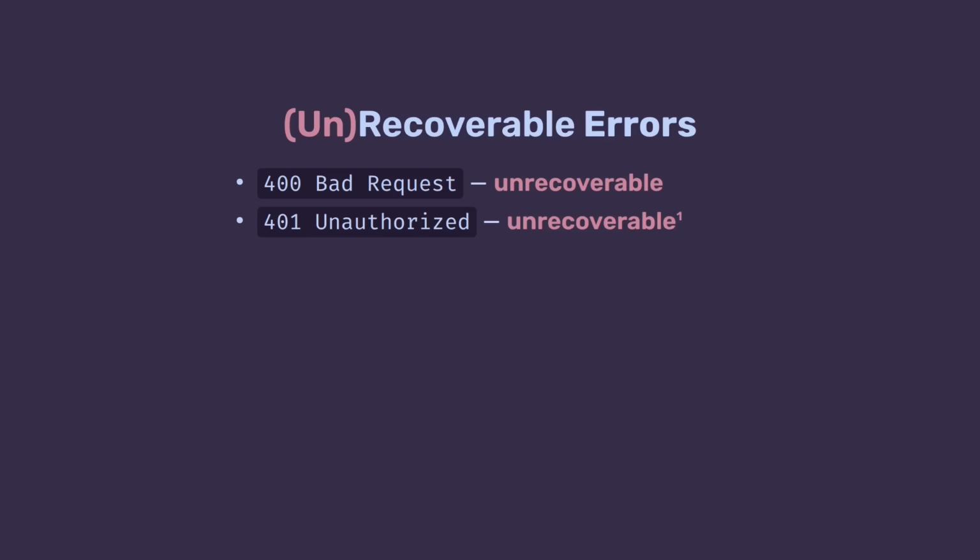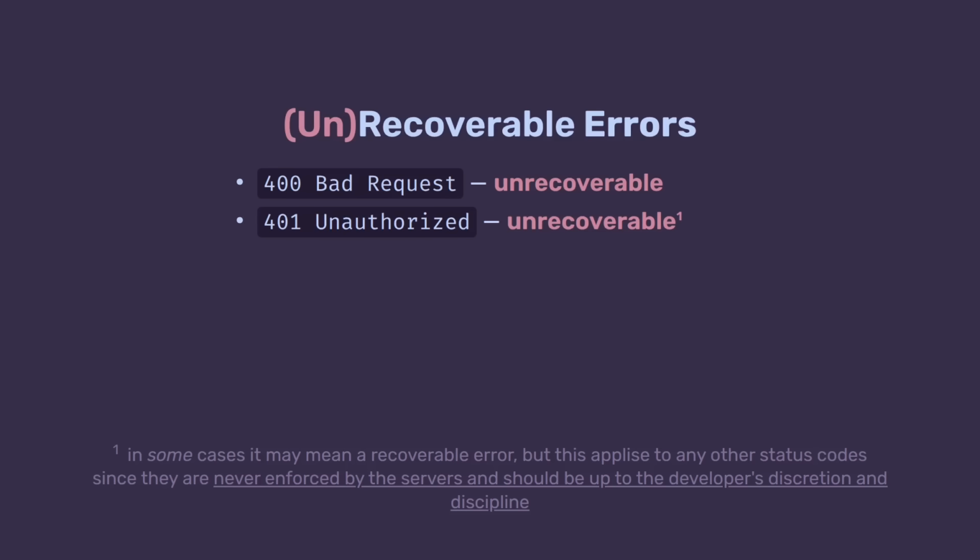First of all, not all errors are recoverable. For example, in HTTP, if we get 400 bad request, it's most likely a malformed request and sending it again won't help us. If we get 401 unauthorized, it means we need to authenticate first, and retrying without doing so won't help us either. Depending on the server implementation, it may also mean that the authorization service was down, but if you are in control of the server, better make sure it will return a different status code in that case, like 503 service unavailable, which is in most cases a recoverable error.